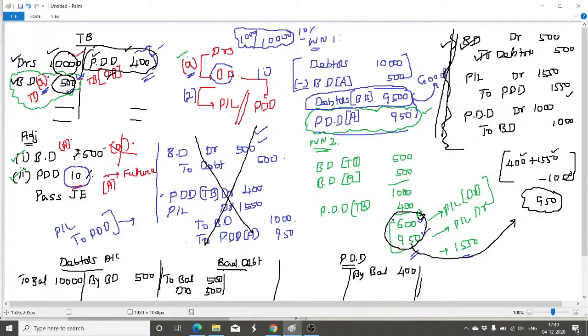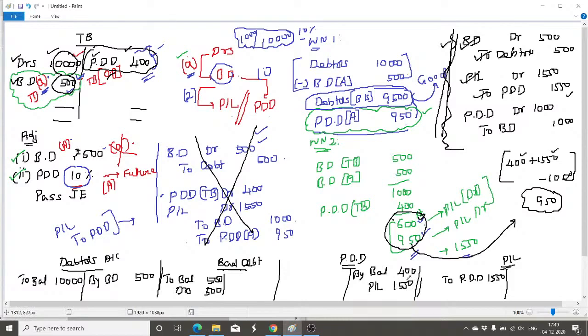And profit and loss account, of course, we may have an extract. Extract means to the extent data available will be posted, not the complete P&L account. Here, P&L, to PDD. Is it okay? To PDD, the value being 1,550. And in PDD, by P&L account, 1,550.